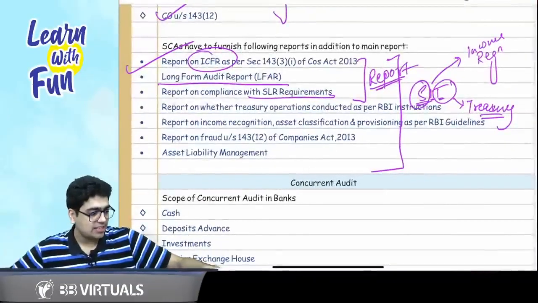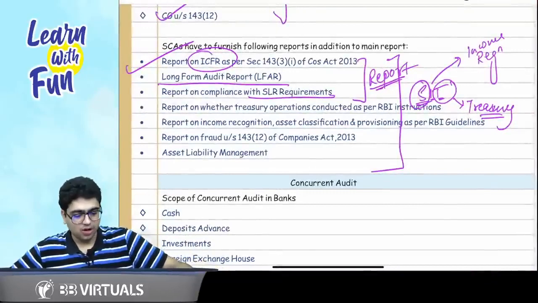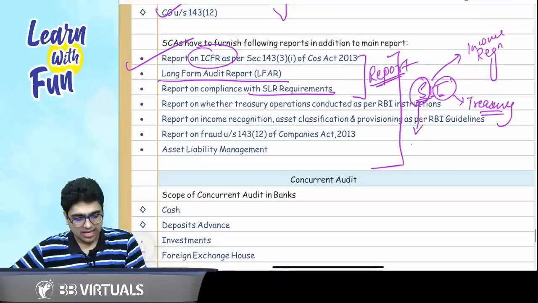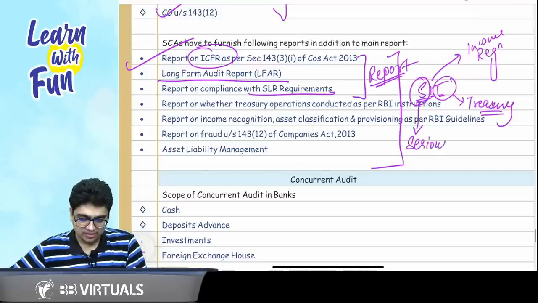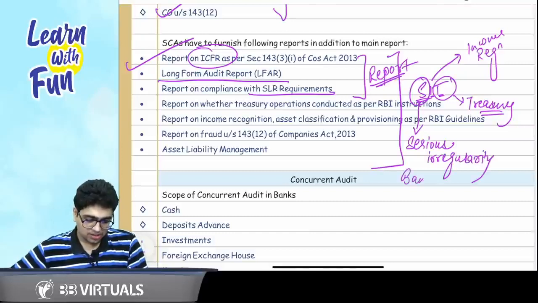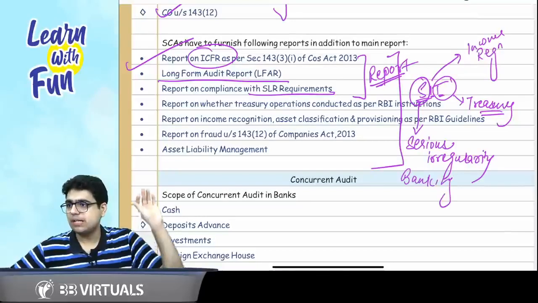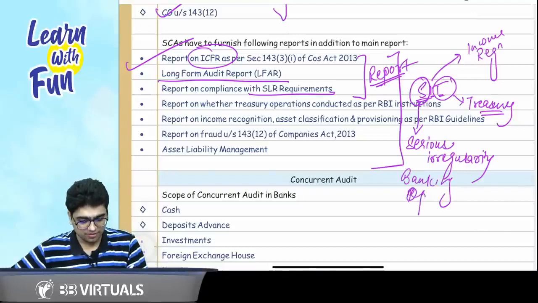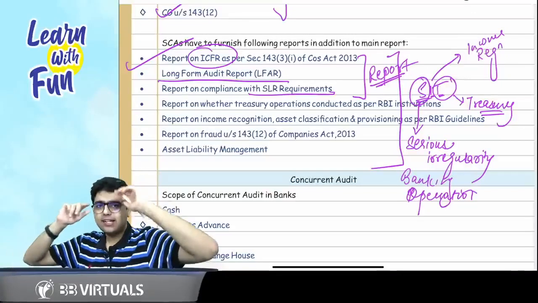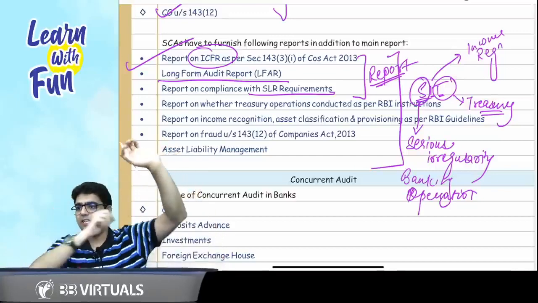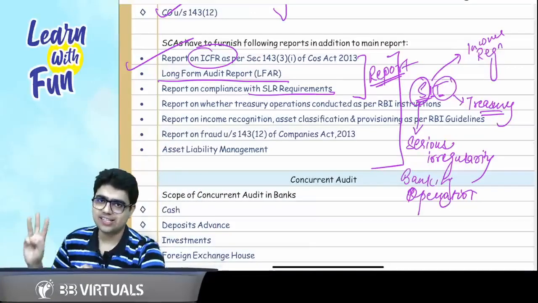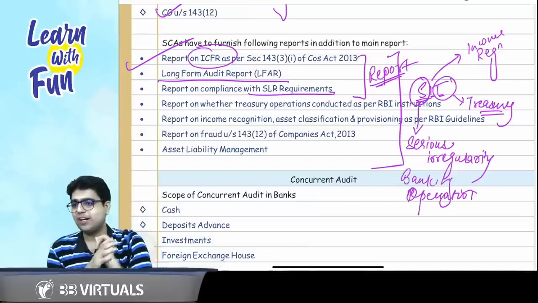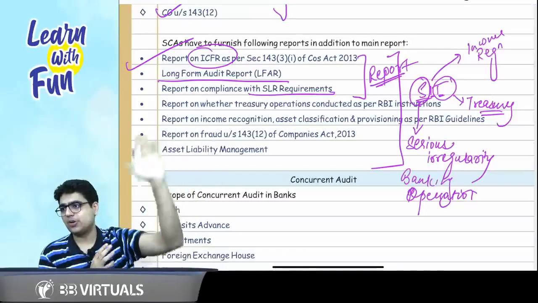So S for any serious irregularity which you found in the banking operations. So remember these 6 reports. It is enough. Okay, sir. Done. So just sit and relax and remember the 3 rhyming points. Sit means serious irregularity, income recognition, asset classification, provisioning. T for treasury operations. Sit, relax and report on these matters.